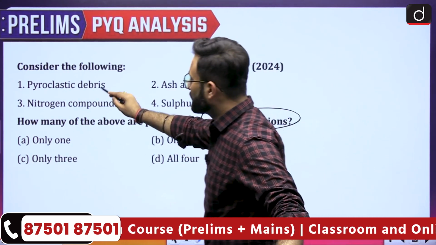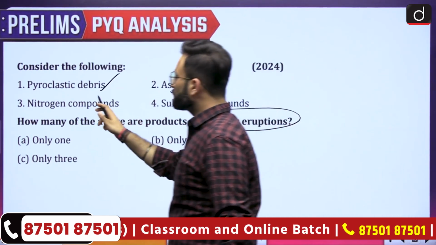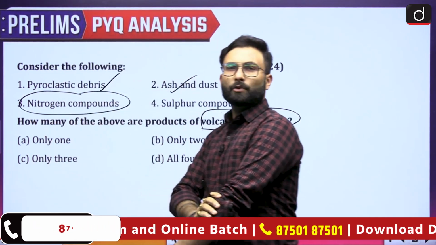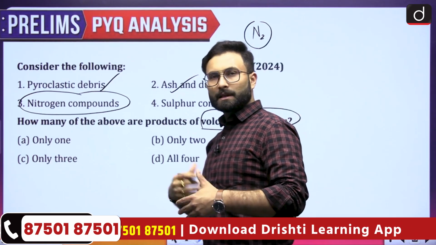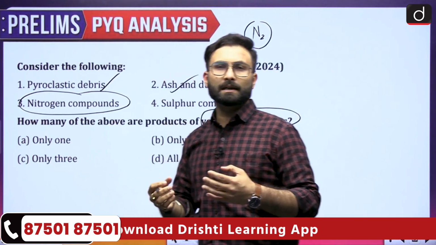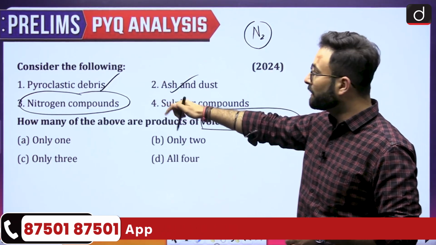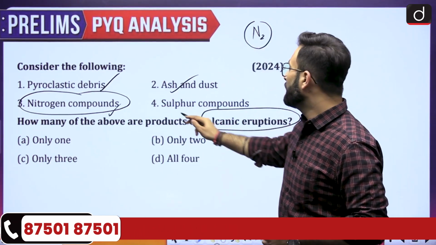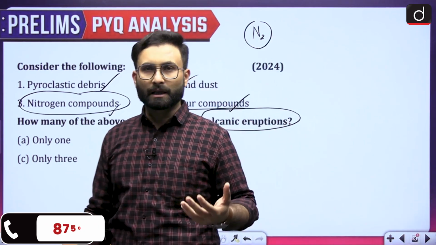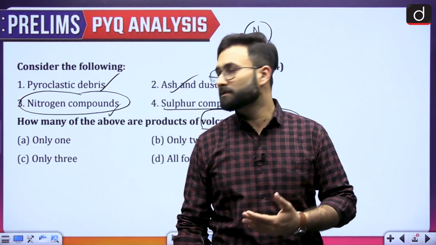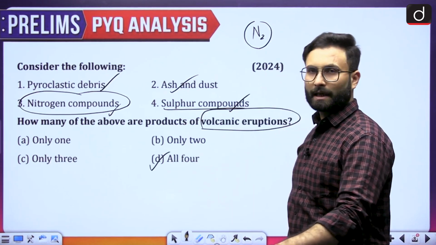So pyroclastic debris will be there, ash and dust will be there. Nitrogen compounds will also be there. When we talk about nitrogen, it will not be in the elemental form. It will be released in the form of various compounds, and then with lightning etc. it will be reduced to nitrogen. And sulfur compounds will also be there, and sometimes after volcanic eruptions there will be acid rains. That is because there will be nitrogen as well as sulfur compounds. So all of them, option D would be your right answer over here.